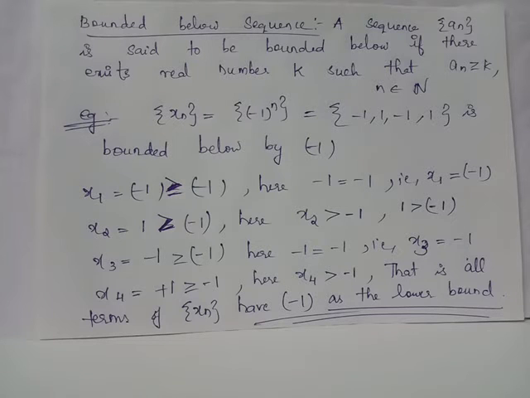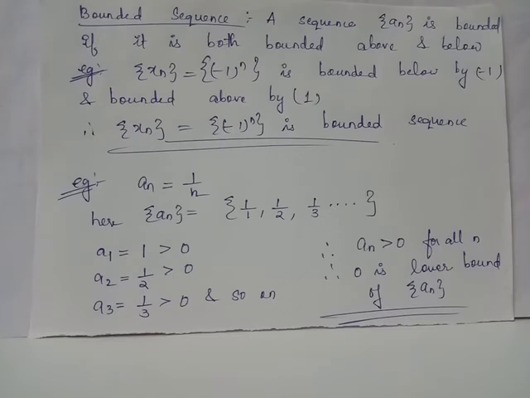All those terms of this sequence xn whose suffixes are odd numbers will have a lower bound equal to its own value, and all those terms whose suffixes are even numbers will have value equal to 1, which is strictly greater than the lower bound minus 1. We have concluded that minus 1 plays the role of a lower bound to each and every term in this sequence, and hence this sequence is bounded below.